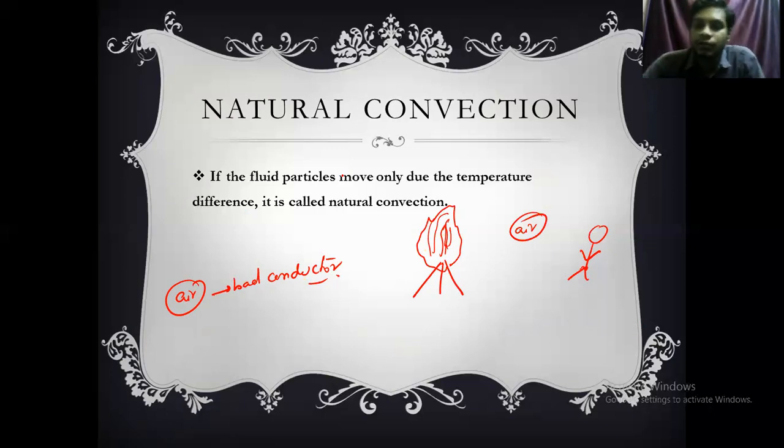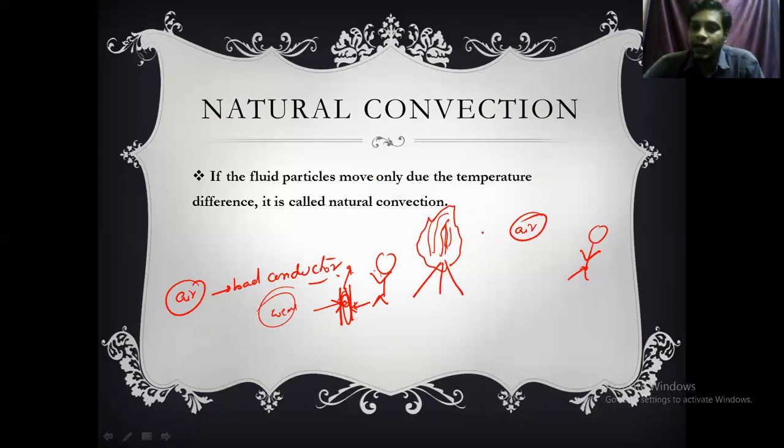That's why during winter, if you're feeling cold, you wear one shirt over another shirt. The gap between the two shirts will be filled by air. Since air is a bad conductor of heat, it doesn't allow the heat to flow in or flow out, so you will feel warmer.